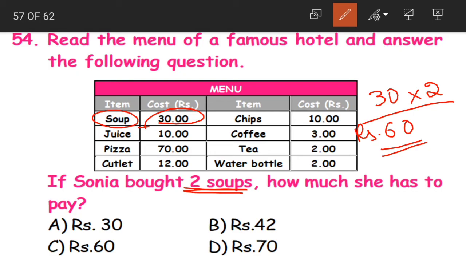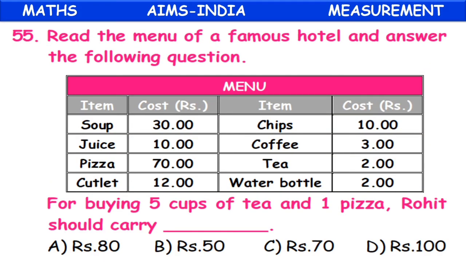I hope this is clear. The cost of one soup given is 30 rupees. As Sonia bought 2 soups, we have multiplied it by 2. Option C, 60 rupees becomes our correct answer.